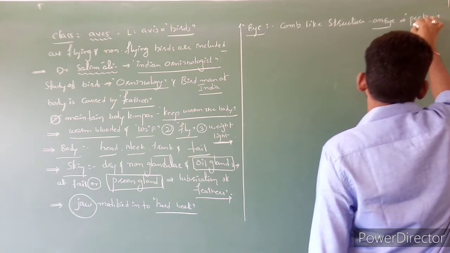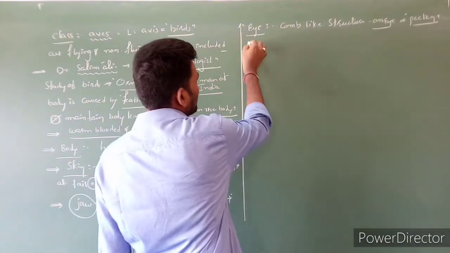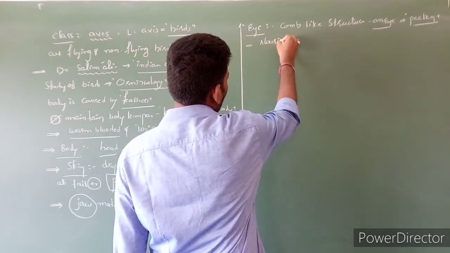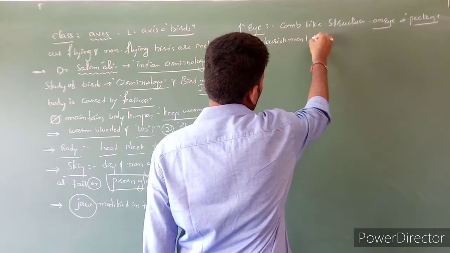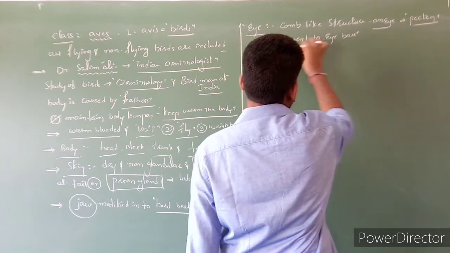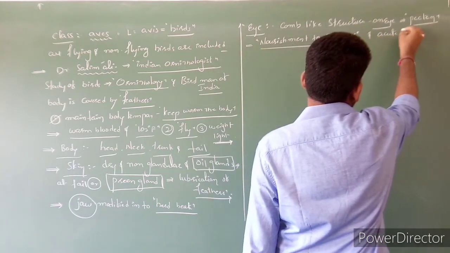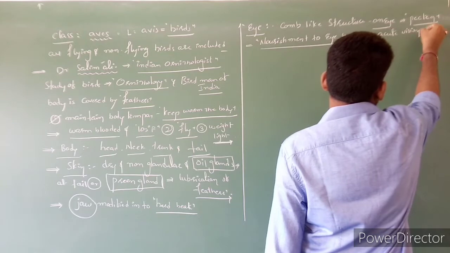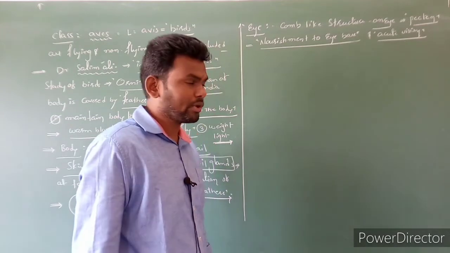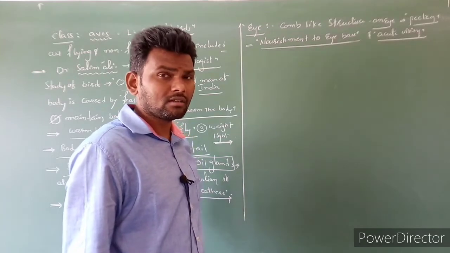P-E-C-T-E-N, not pectin, it is pecten. This comb-like structure is useful for coordination as well as nourishment to the eyeballs. Due to that acute vision, they can clearly see objects. Why? Because the eyeball is covered by a comb-like structure called pecten.